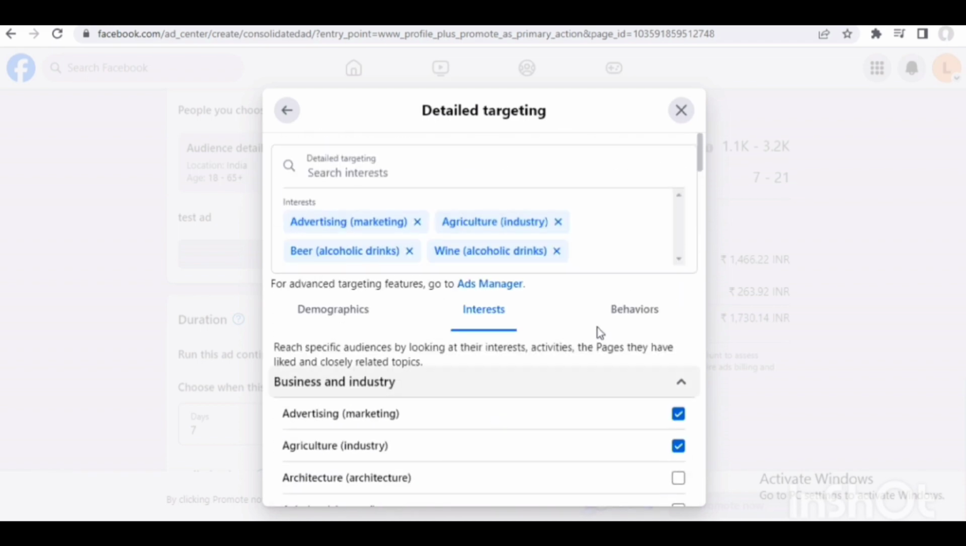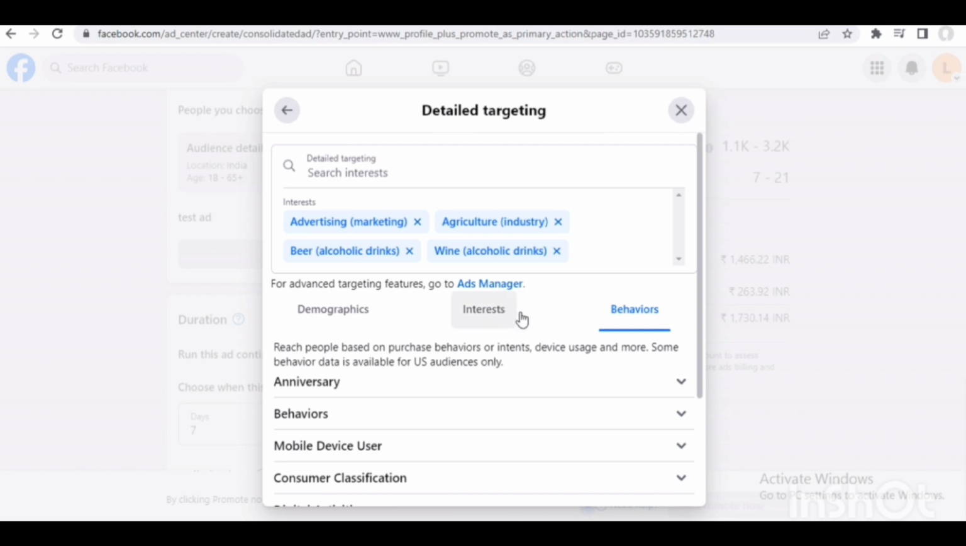Let's talk about the second one, behavior. In the next part of this series, we will talk about the behavior, how we can target people with the behavior.